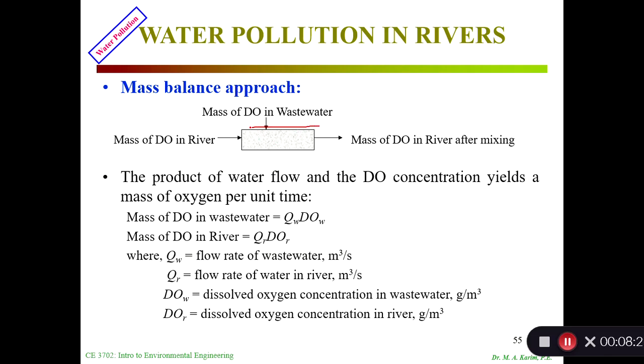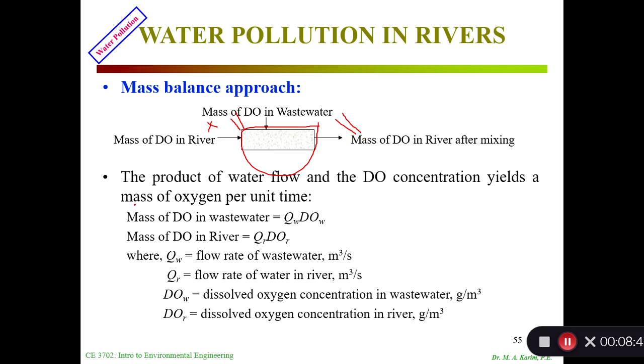Consider this a system, a river or anything like that. The mass of dissolved oxygen in the river, coming and mixing here, and the waste coming here. And then after the mixing, the mass of dissolved oxygen in the river goes out. So this plus this has to equal this, right? That's how it is.